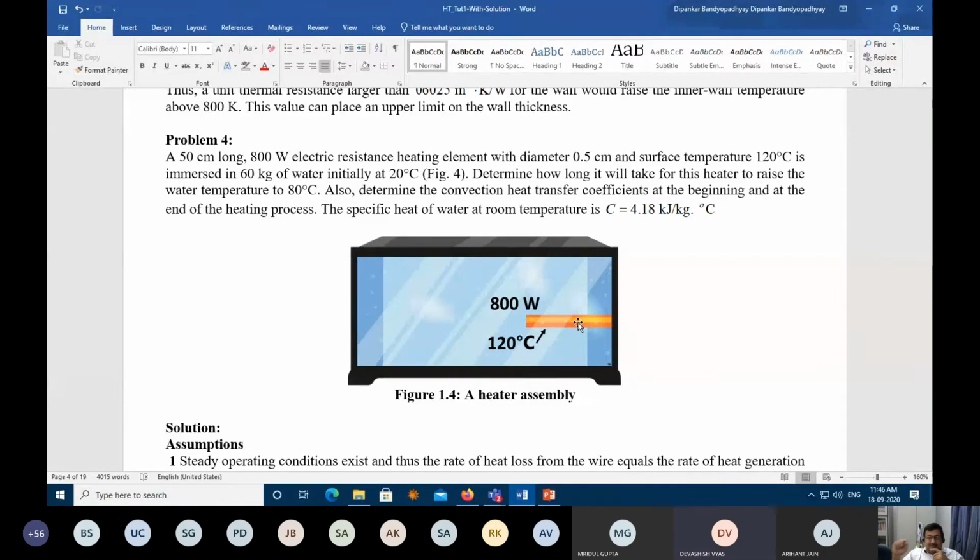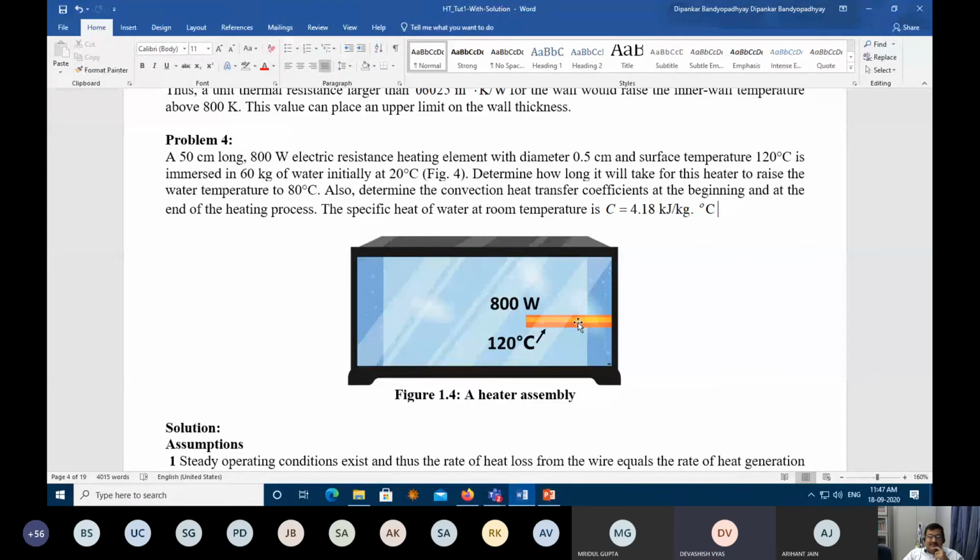Right? So 50 centimeter long and 0.5 centimeter diameter. Okay, and what is the electrical resistance? How much power is it generating? 800 watt. And 120. What is the surrounding fluid? The water. How much water is there? 60 kilograms. What is the temperature? So 20 degrees Celsius initially. And now you have to heat this water up to what temperature?